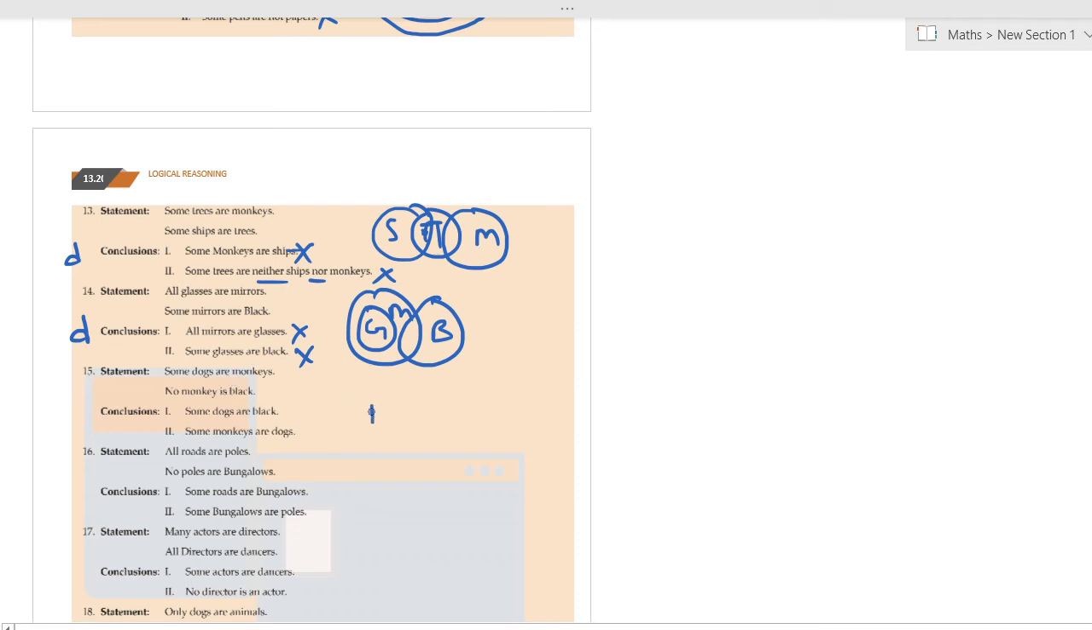Some dogs are monkeys. No monkey is black. So the first one is some dogs are black. See, they did not give any relation between dogs and black, so we cannot conclude like this. And some monkeys are dogs. Yeah, if some dogs are monkeys, then some monkeys will be dogs. This one is correct. Answer will be B. Statement 2 is correct.